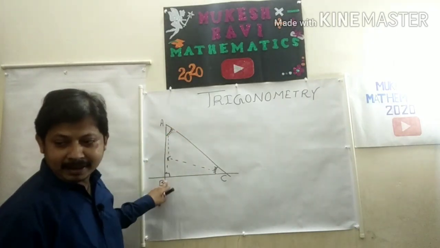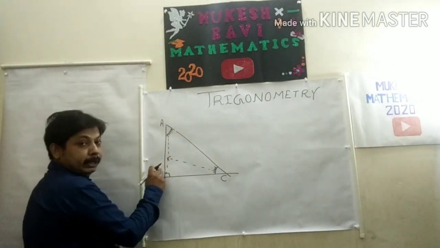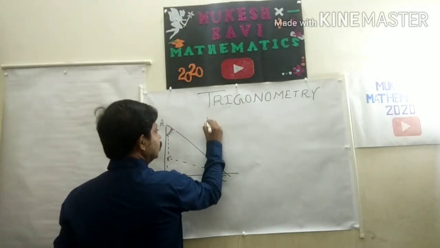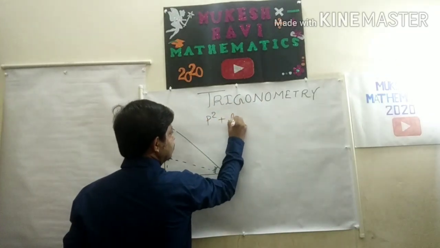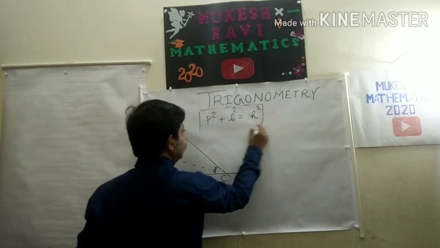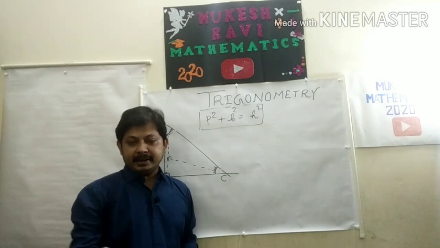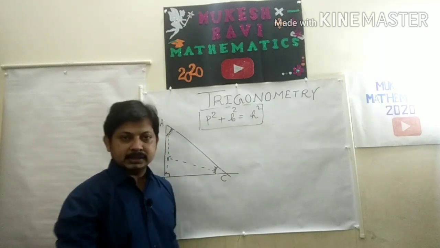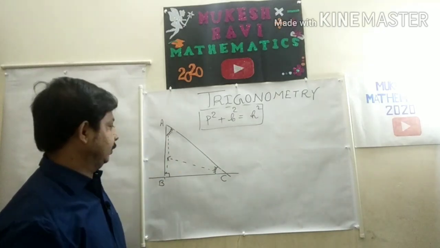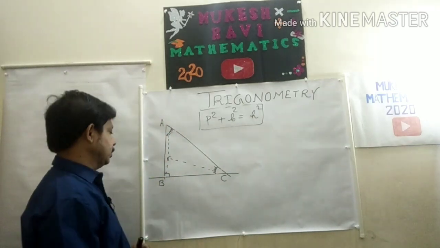ABC. This is a triangle ABC. Suppose this is my I. So this is my perpendicular, this is my base, and this is hypotenuse. So perpendicular square plus base square is equal to hypotenuse square. We know this one. And if you have any doubt, I have already posted right angle triangle in class 9. I will give the description also. Go and clear your doubt there. Now perpendicular square plus base square is equal to hypotenuse square.